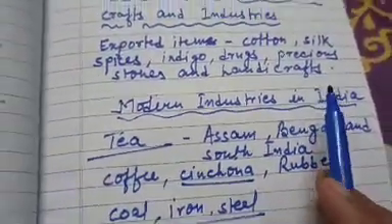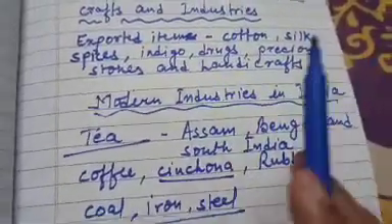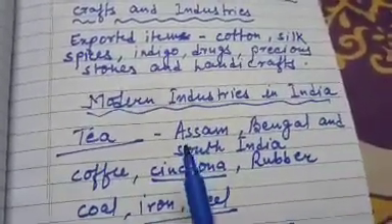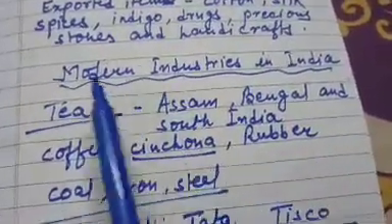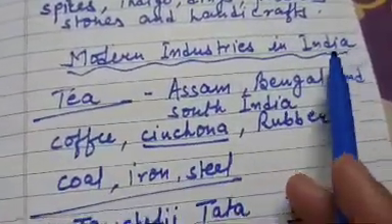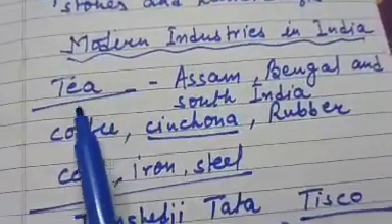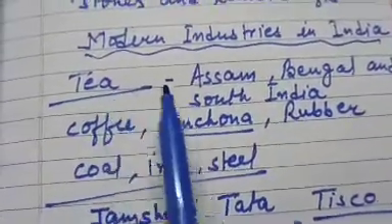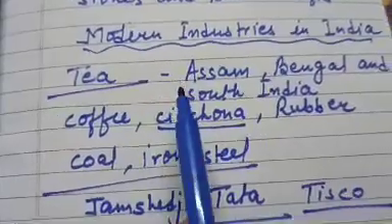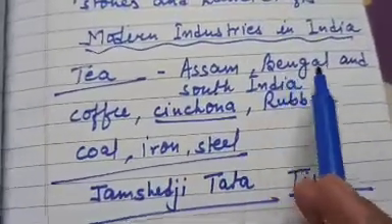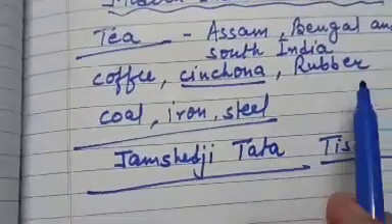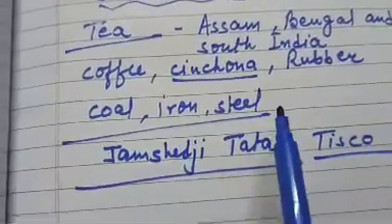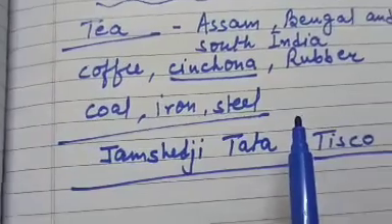But the British took raw materials from our country and flooded our markets with their machine-made goods. But at that time, some modern industries in India also flourished. That was the plantation industry, tea plantation. Tea plantation was in which part of India? Assam, Bengal and South India. Coffee plantation, cinchona, rubber. Then coal, iron and steel also flourished.